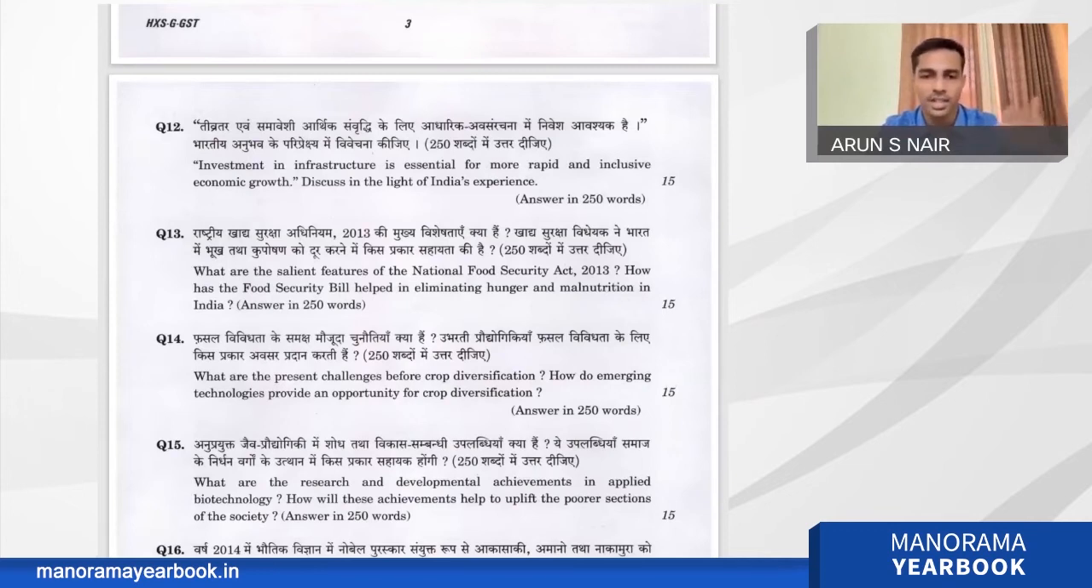It is a very direct question: what are the present challenges? 1, 2, 3, 4, 5. You can give the maximum number of points. And how do emerging technologies provide an opportunity for crop diversification? Here you have to diversify the emerging technologies. From space technology to biotechnology, you can answer it.